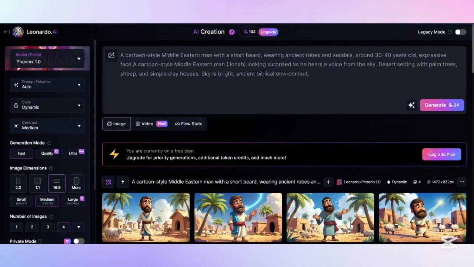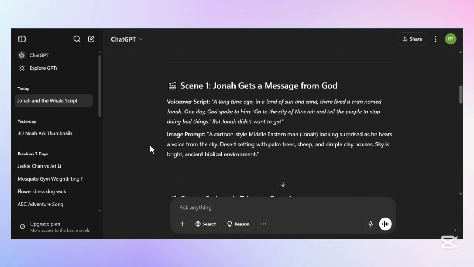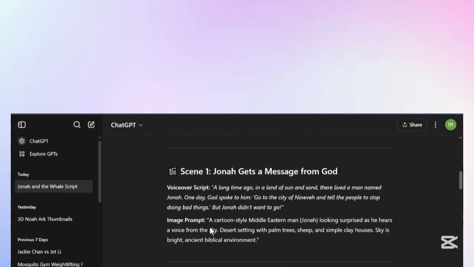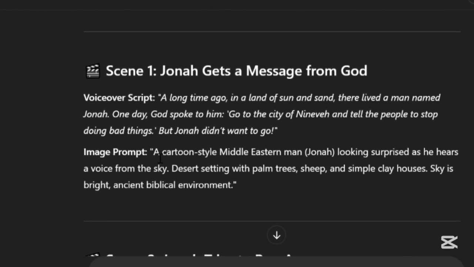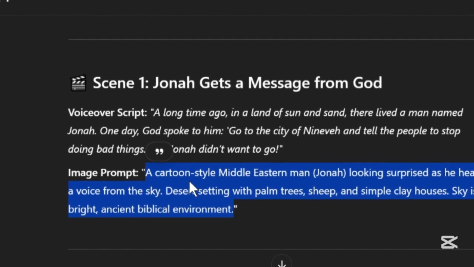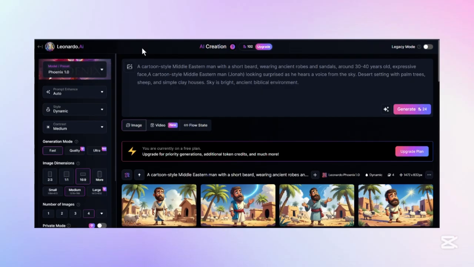Paste the text into Leonardo AI, come back to ChatGPT, scroll to the scene 1, and then copy the image prompts, which is describing what the character is doing in the first scene. So you're going to copy that and then paste it into Leonardo AI.